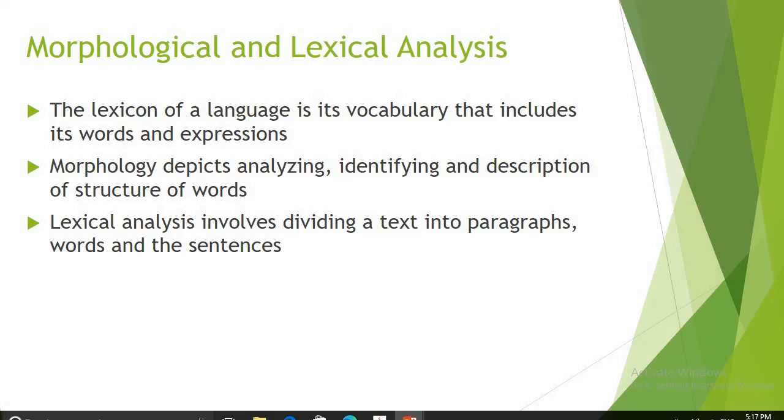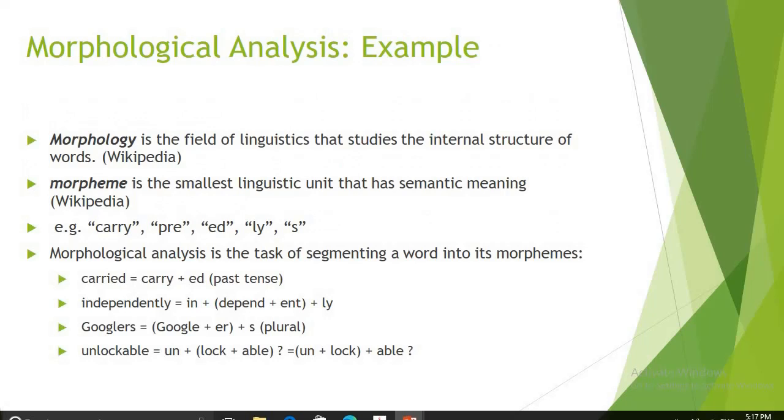After tokenization, morphological analysis is required to be applied, wherein whatever form the words in the sentence are used in, the original form of that word is required to be obtained for further processes, to be specific for semantic analysis. Obtaining the word in its original form is called morphological analysis.